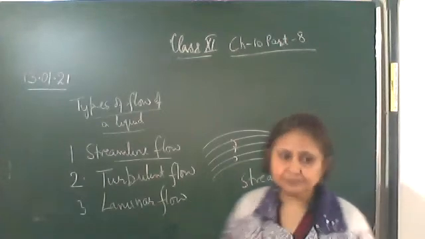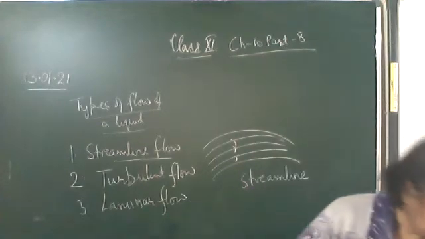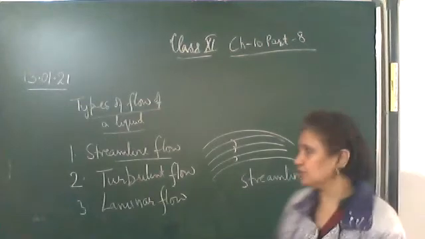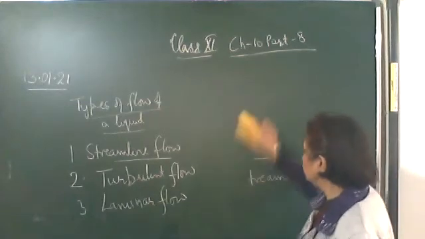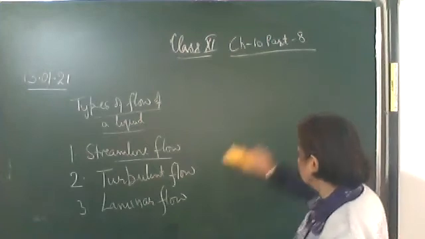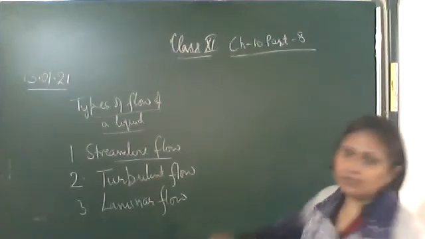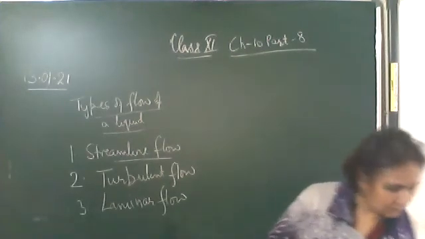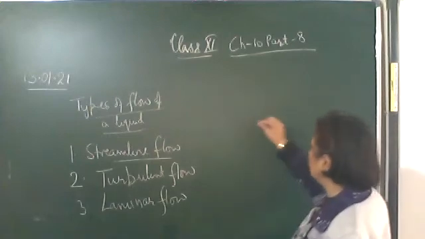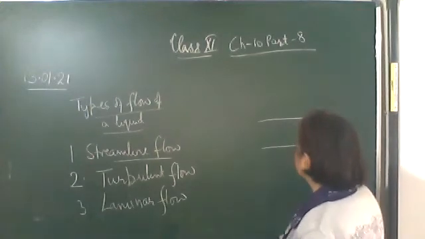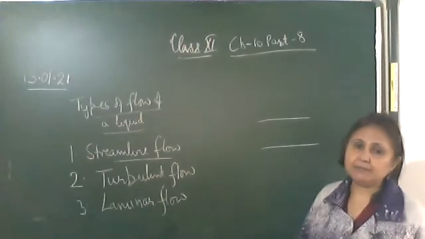So write down: when the liquid flows through a tube, the streamline flow of the liquid is called laminar flow.